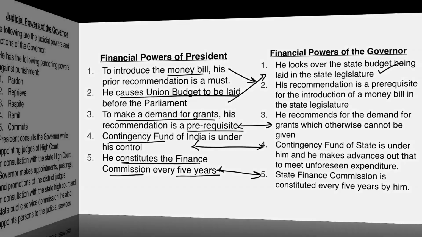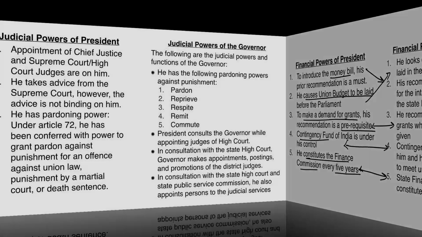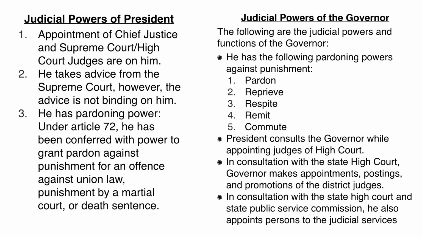Let's continue and look at the judicial powers of the president and the governor. And this is very crucial since I'll be talking about the pardoning powers of the president and the governor. Let's look at that quickly. So firstly, the president will appoint the Chief Justice of India, the Supreme Court, High Court judges. He or she will take advice from the Supreme Court. However, that advice is not binding on the president.